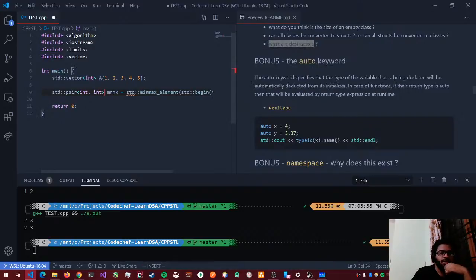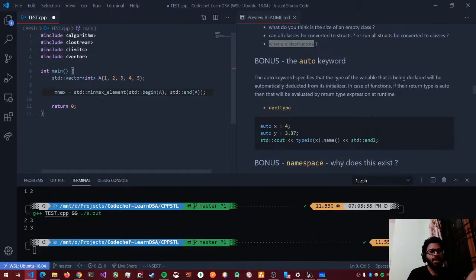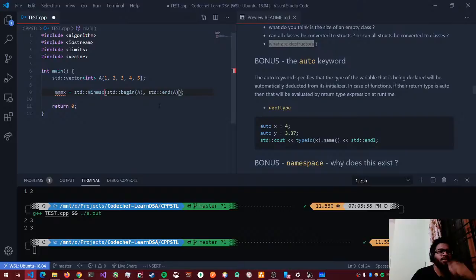Okay, it does not work. Yeah, just as I expected. So you see the tedious process that I had to go through. When I typed here, I do expect min max element to return a pair, right? It's actually min max element. There's also a min max, but it wouldn't work for this, I think.